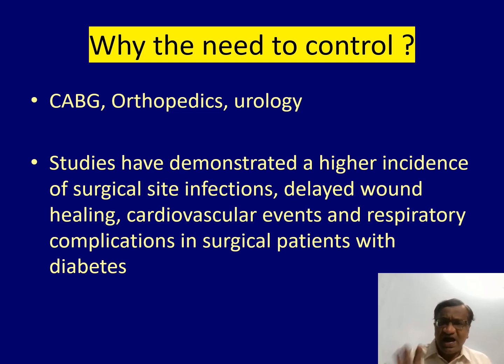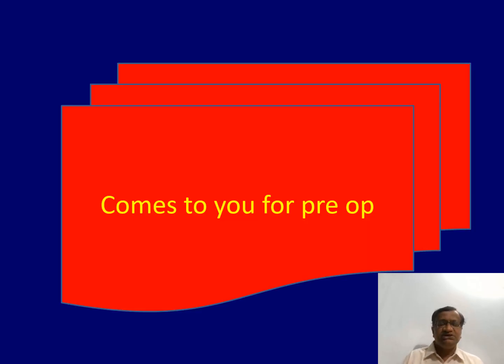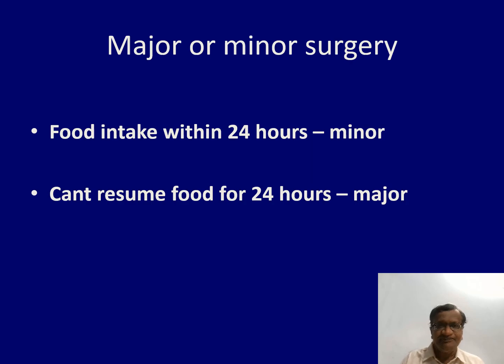Studies have demonstrated higher incidence of problems, delayed wound healing, infections, respiratory complications in patients with diabetes. Now it comes to you for pre-op. Major or minor surgery depends not on the duration of operation, but on whether the patient can go back to his or her normal diet in 24 hours. Then it is a minor surgery.